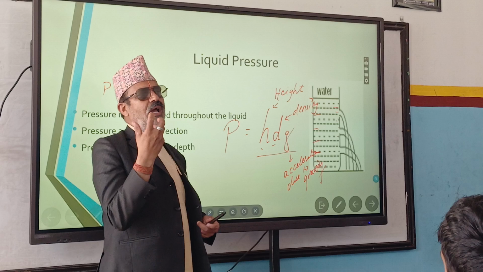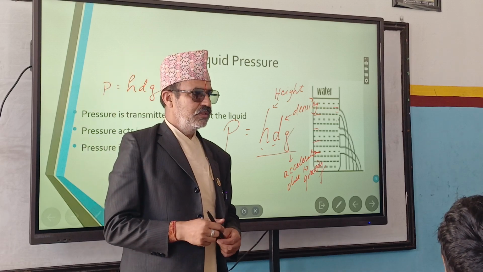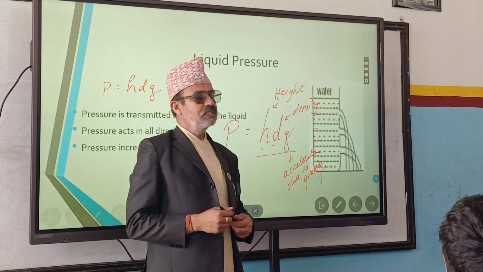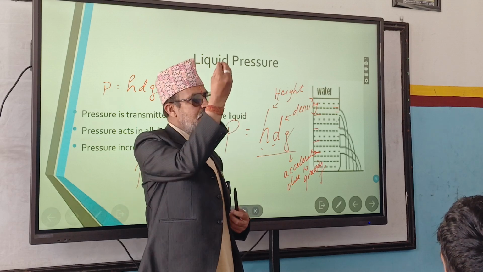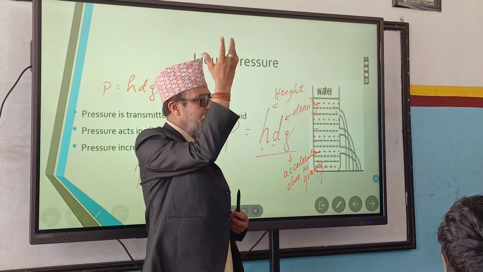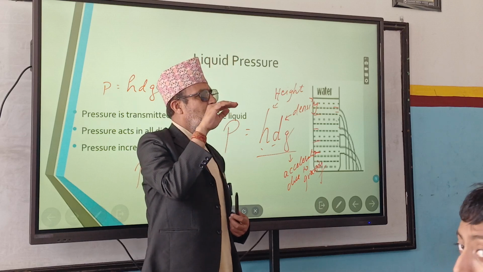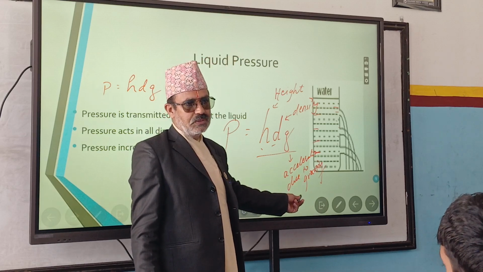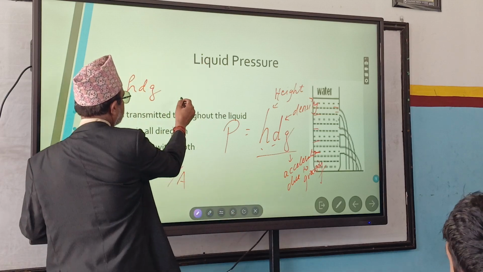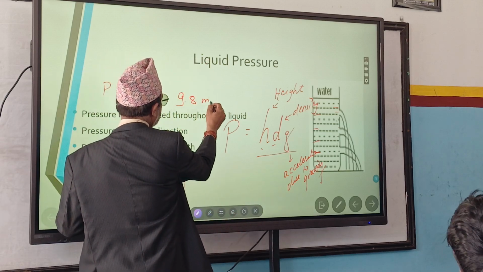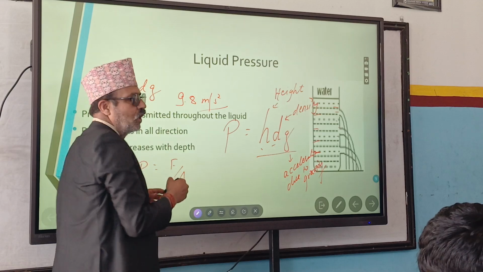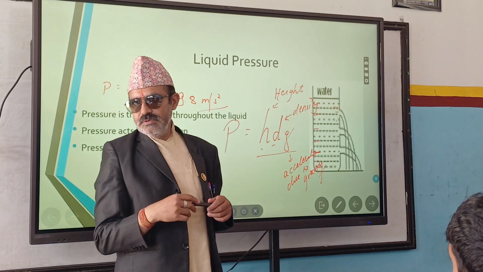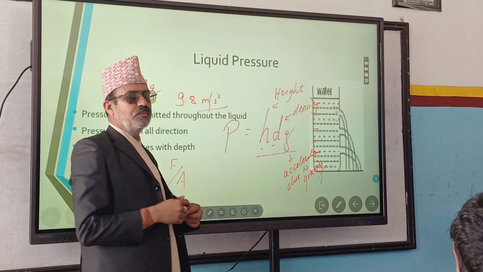Density of liquid means how dense or heavy it is. And what is G? Acceleration due to gravity. If anybody is kept at a certain altitude, it falls down with some acceleration, that is called acceleration due to gravity. The value of acceleration due to gravity is mainly 9.8 meter per second square on Earth's surface. But on other heavenly bodies it differs, right? Up to here it is completed.